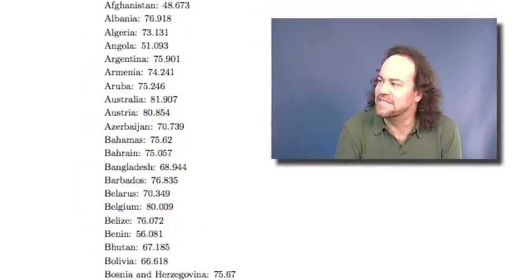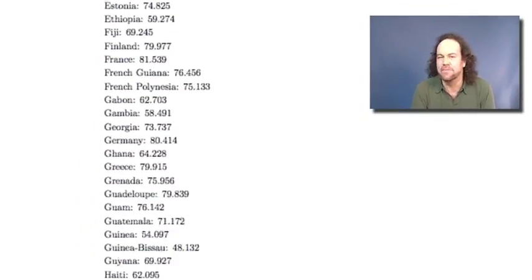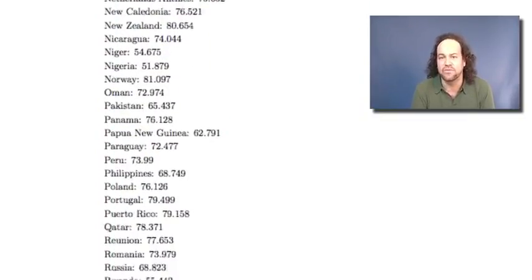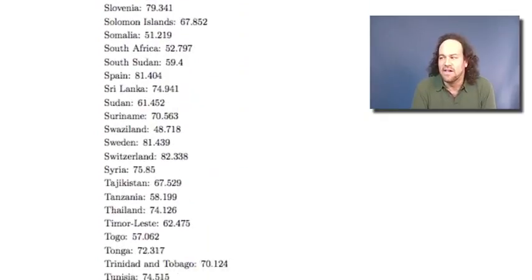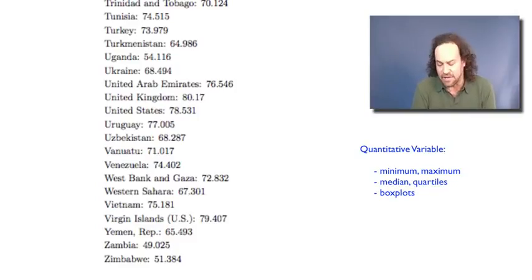For context, let's remember that life expectancy data that we looked at before. This gives the number of years that people live on average in 197 different countries and territories around the world. Because these data were represented by numbers, it meant that we could compute things. We could talk about, for example, the minimum value and the maximum value. We could talk about the median. We learned about the quartiles. We used that to draw a box plot.